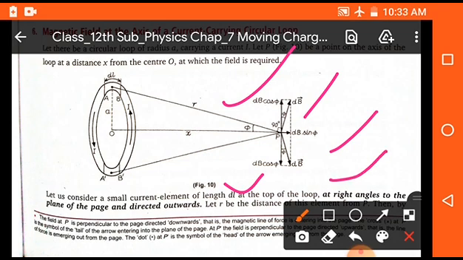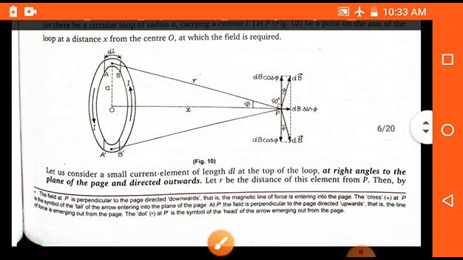But here dB cos phi in both directions, upward and downward, will be the same in magnitude and opposite in direction. That means they will cancel out. Then the resultant magnetic field at point P will be dB sin phi.